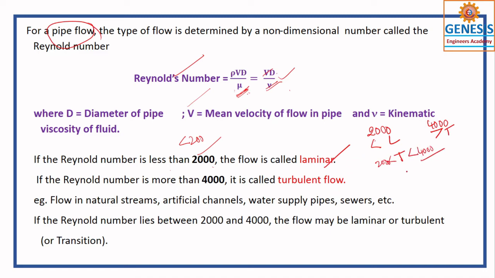Why? Because it changes from laminar to turbulent. So that is the change of the flow. We can call that a transition flow. You understand? So 2000 is also, you can say, laminar, it is on the edge of laminar. So not exactly, don't take that. More or less 1200, 1000, 800, like that you can have this Reynolds number and decide the type of flow, whether it is laminar flow or turbulent flow.